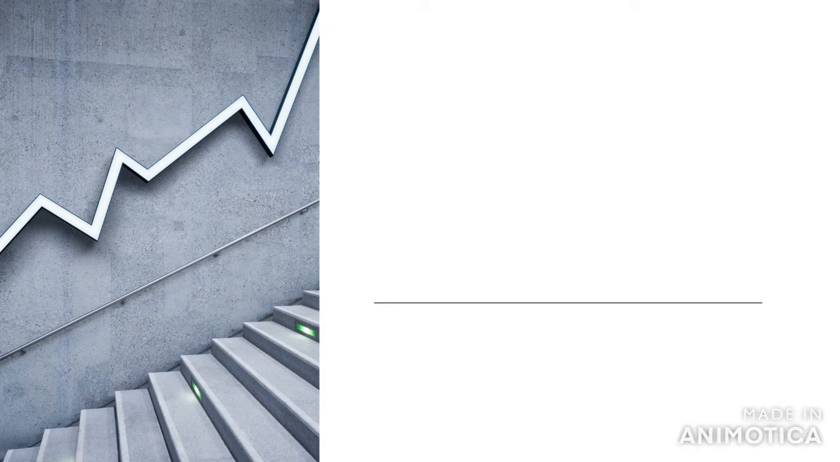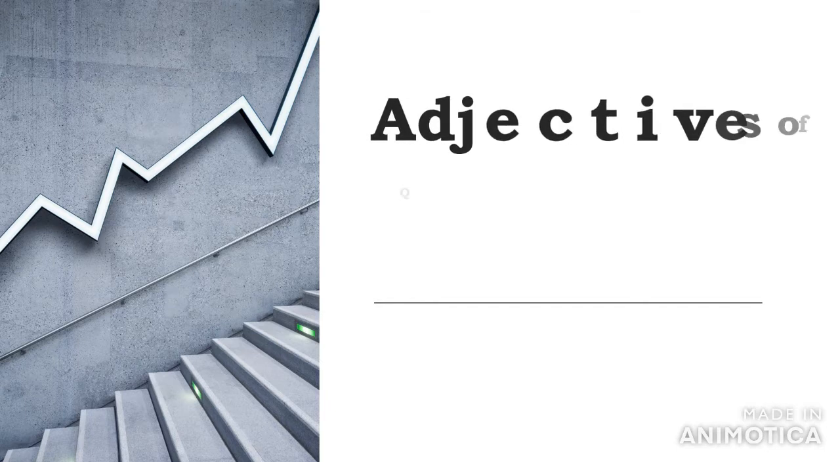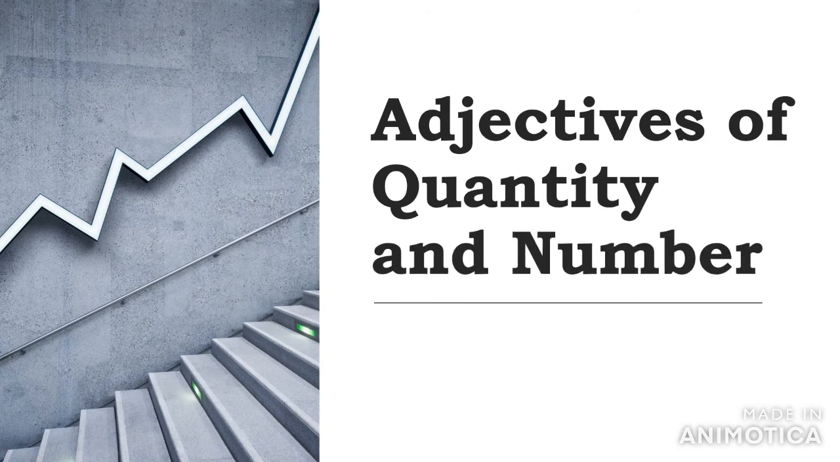Good morning, children. Today we shall be looking at another type of adjective, that is adjectives of quantity and number. In my previous video, I had discussed the first type of adjective, that is adjectives of quality. Today, let's look into the second type, that is adjectives of quantity and number. So here we begin.